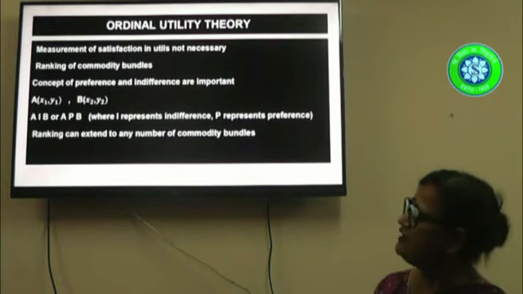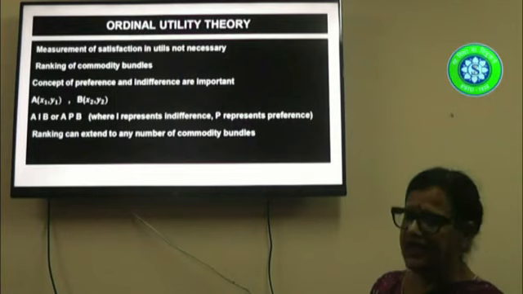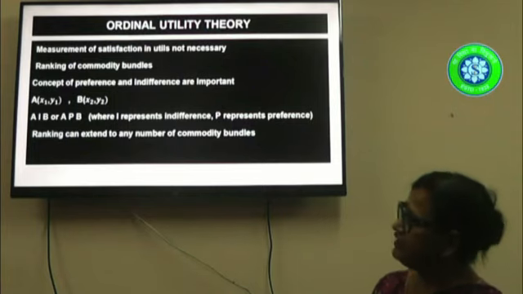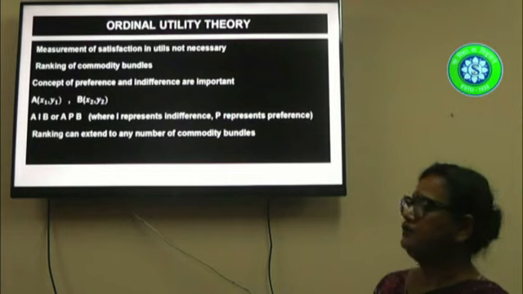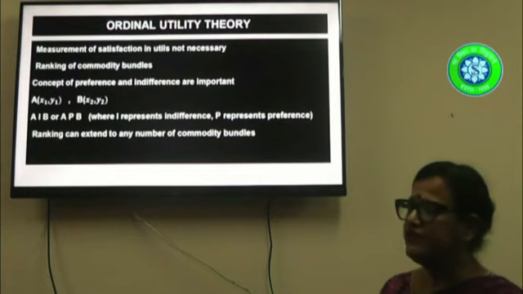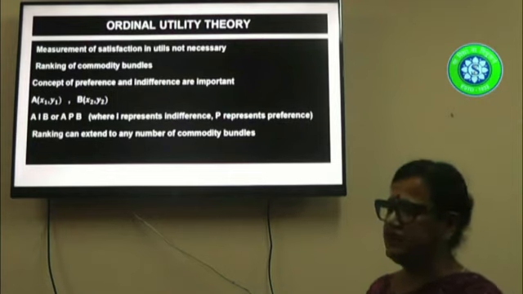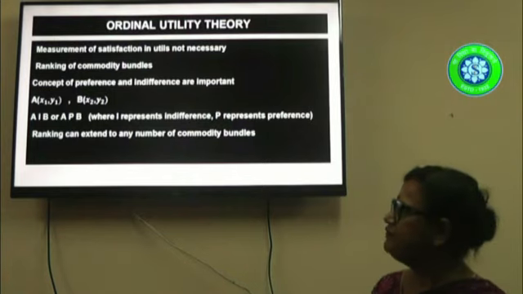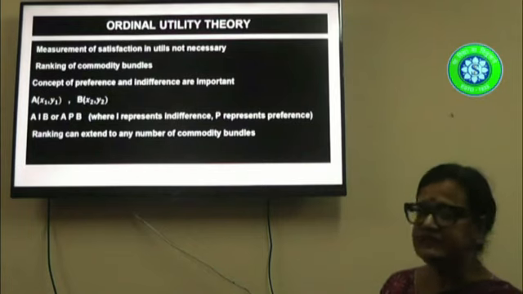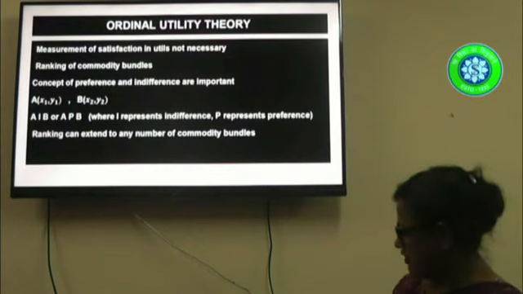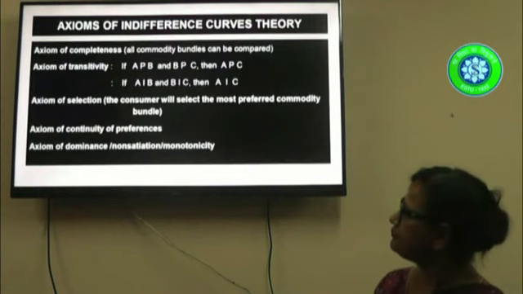But if X1 is greater than X2, and Y1 is equal to Y2, then commodity bundle A will be preferred to B. Similarly, if X1 equals X2 and Y1 is greater than Y2, again commodity bundle A will be preferred to B. So you see, we can rank all our commodity bundles. Either the bundles will be indifferent to each other or one will be preferred to another. And this ranking can extend to any number of commodity bundles.